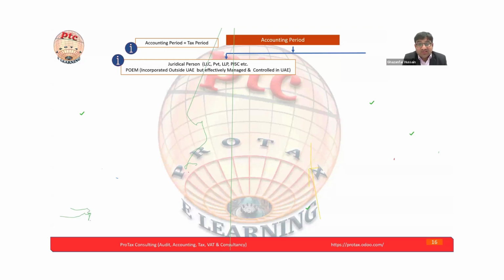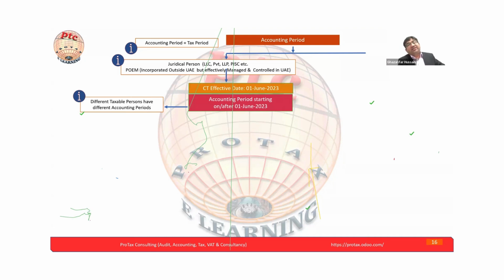Now the accounting period, we are discussing about the companies. The companies, the juridical person. Juridical person, there is the LLC, private limited, and LLP. LLC is a limited liability company, private company, and LLP is a limited liability partnership, public joint stock company. Here we have to understand this, and the same also. We have to understand the accounting period as tax period, because if effectively managed and controlled from the UAE, that also falls under the UAE taxation.